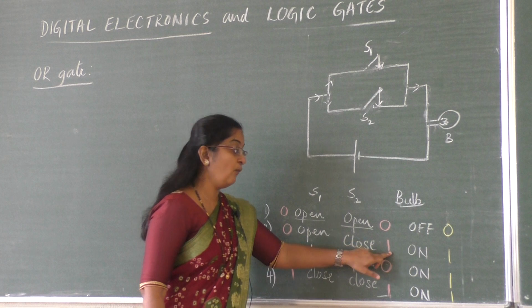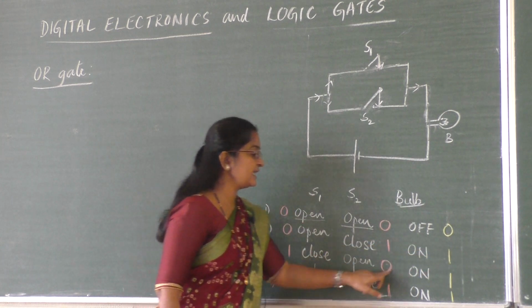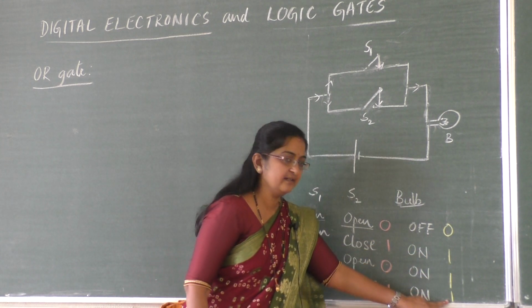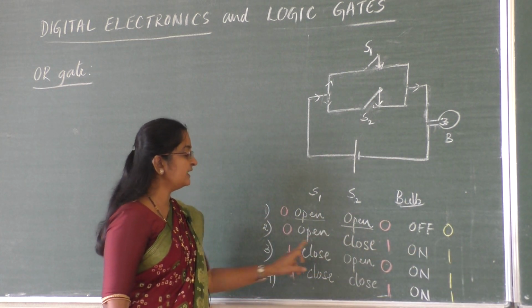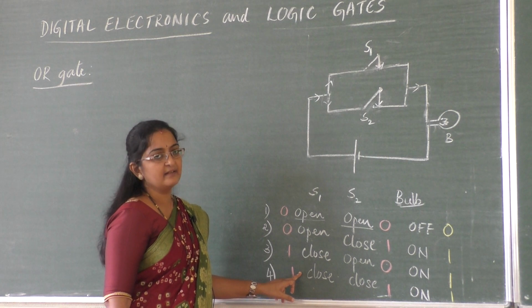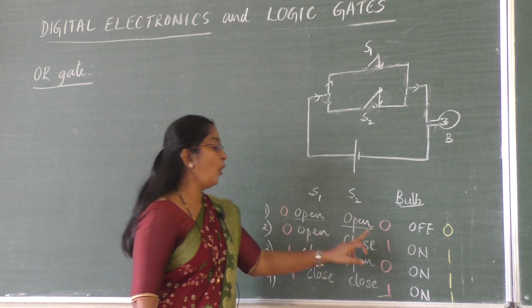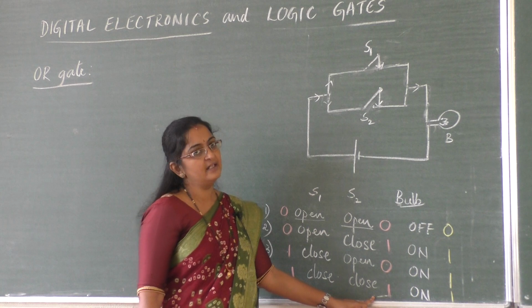When it was 0, 1, the output is 1. 1, 0, 1. 1, 1, 1. It means we got output 1 when any one of the input is 1, when either S1 or S2 or both S1 and S2.